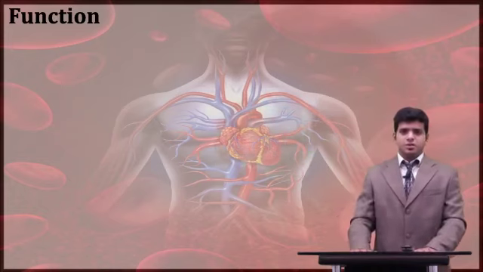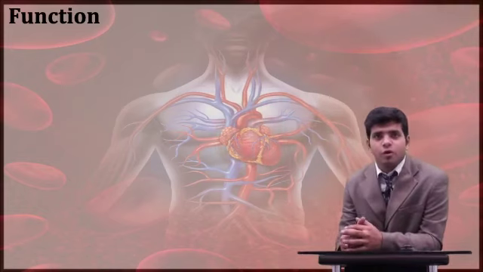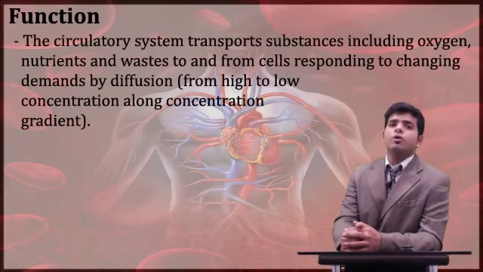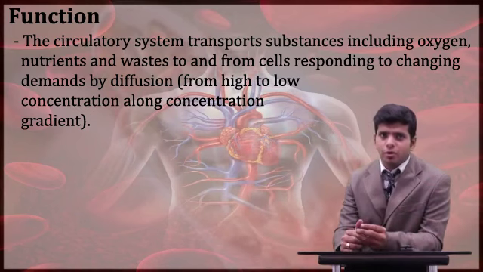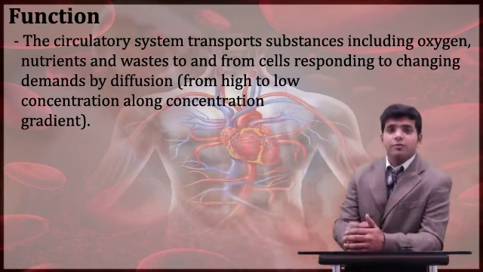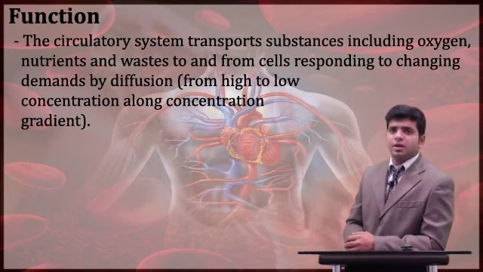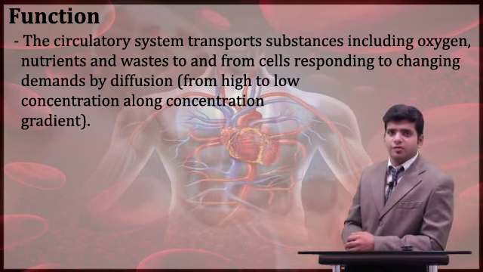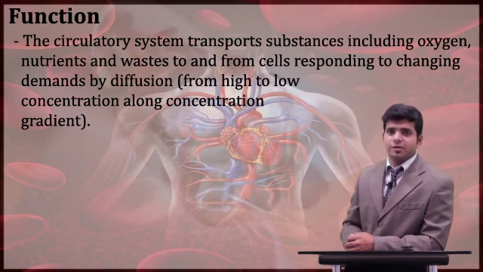Now, what is the function? What will happen by this? So, how does a multicellular organism work? The circulatory system will transport oxygen. Again, coming to the same point, each cell will need oxygen as well as nutrients: oxygen to respire and nutrients for its metabolic activities.